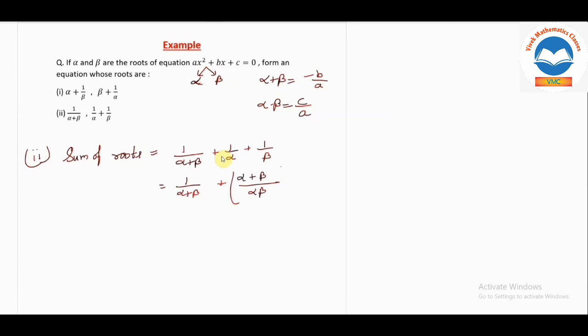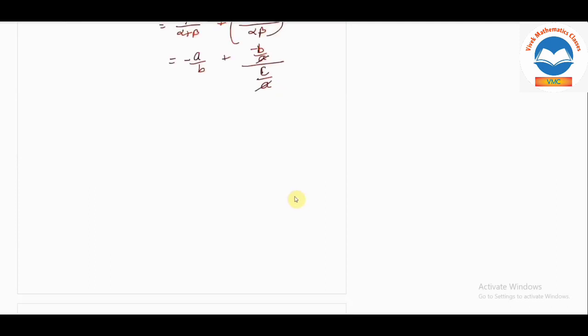Now we know everything, we will substitute. So what will be your sum of roots? 1 by alpha plus beta will be minus a by b, and plus this will be minus b by a, and divided by c by a. A will be cancelled out, we get minus a by b and minus b by c.